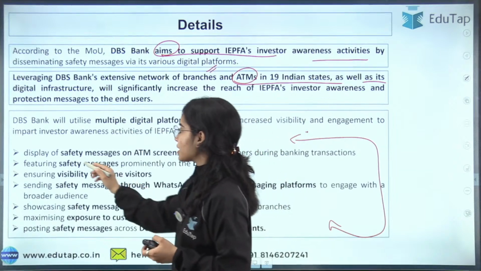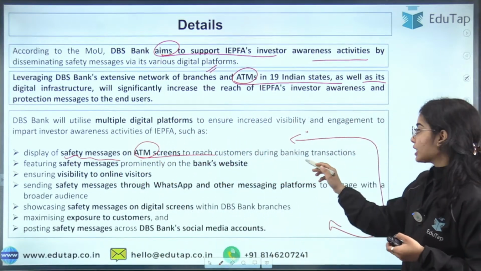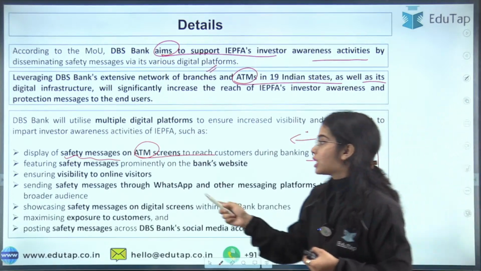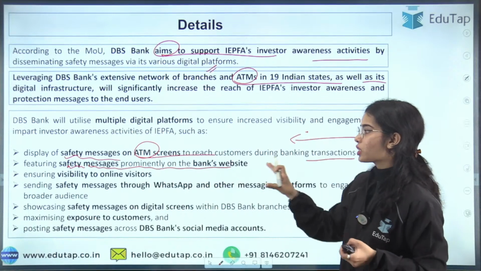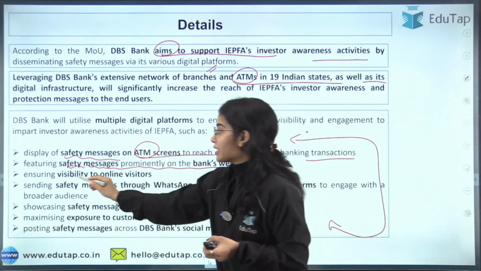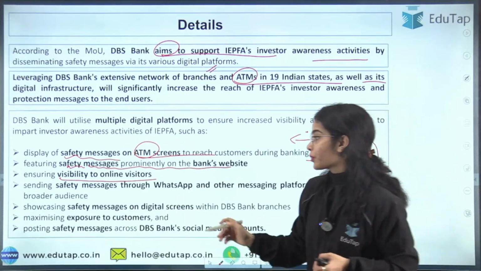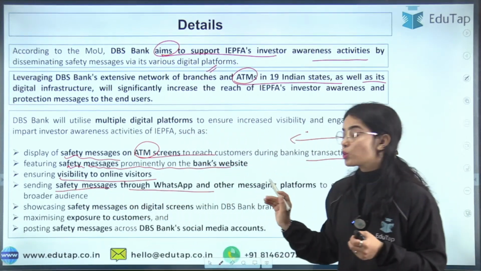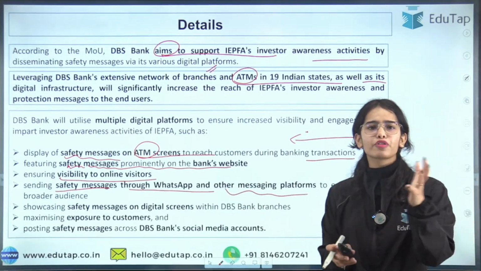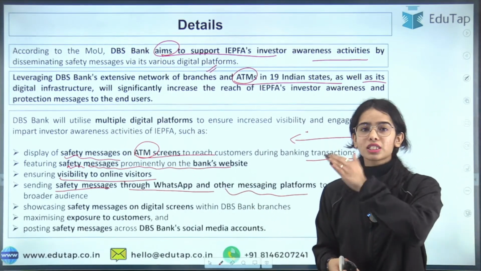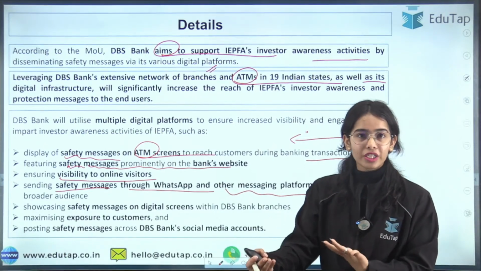That is, display the safety messages on the ATM screens to reach the customers during their banking transactions. Feature the safety messages prominently on the bank's website, ensuring visibility to online visitors that are coming to the bank's website. Send safety messages through WhatsApp or other messaging platforms, like if you are enrolled with PNB or some particular bank, they also send you messages that fraudulent activities are happening.